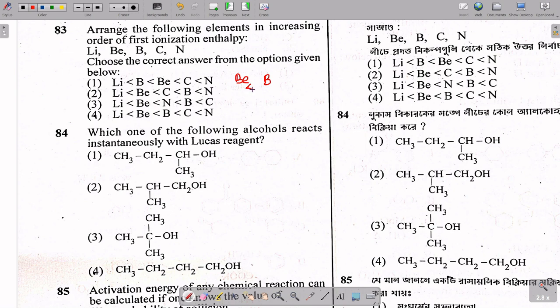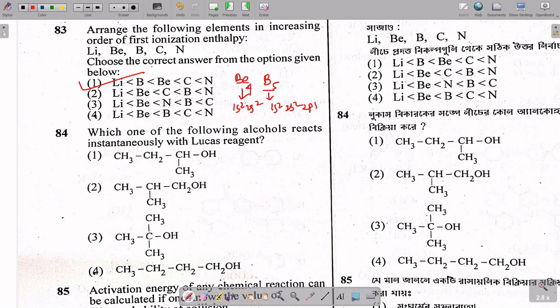Beryllium has 4 and boron has 5 electrons. Beryllium's configuration is 1s2 2s2, which is fully filled, and boron is 1s2 2s2 2p1. So boron will be lower and beryllium will be higher than boron, so option 1 should be the answer.